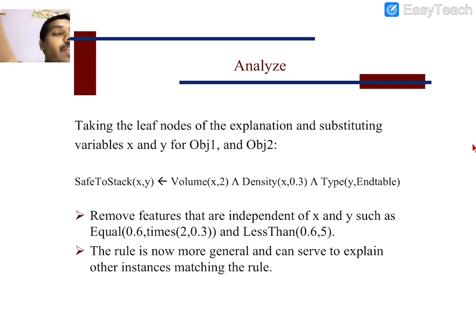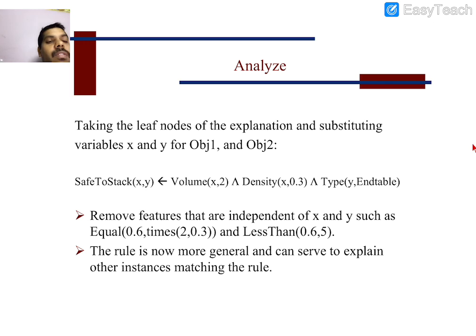So we have to analyze what things are going to be considered for placing x and y. What are the features which are given to us? Volume is given, density is given, type is given, and weight is given. But we are going to consider the weight feature. Why? Because among all the features given, the weight feature plays the major role in deciding whether x can be placed on y or not.